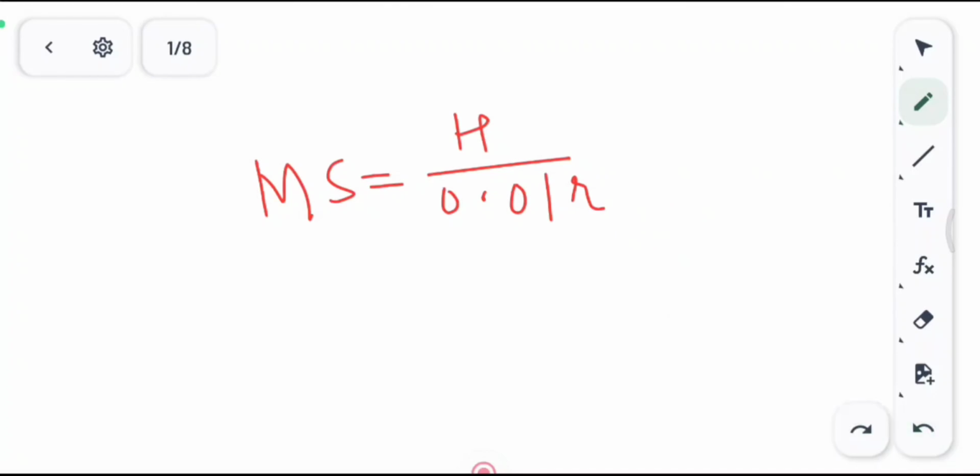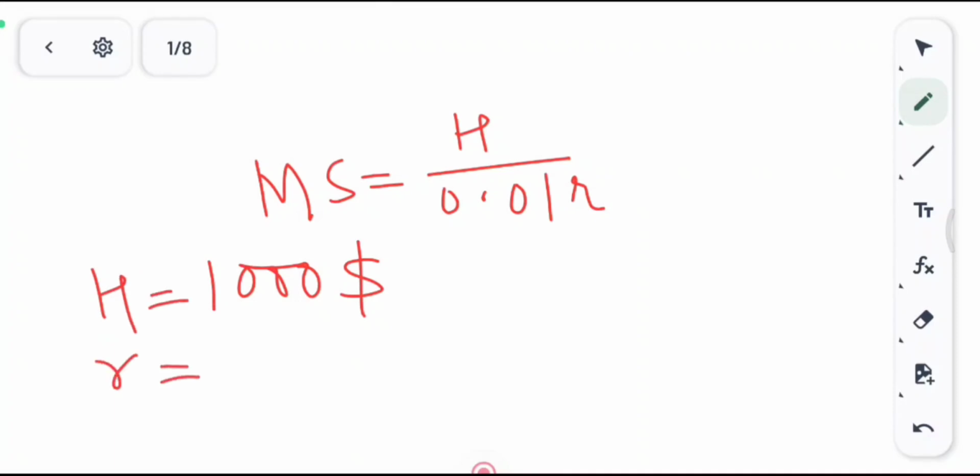Let's say 10% reserve is required, for example, and the central bank infused $1,000 into the banks, so H is equal to $1,000, and 10% is the total rate required as reserve. So we can find the money supply.